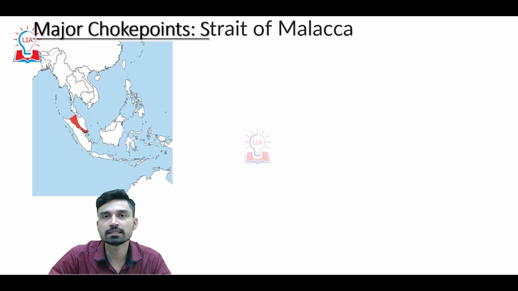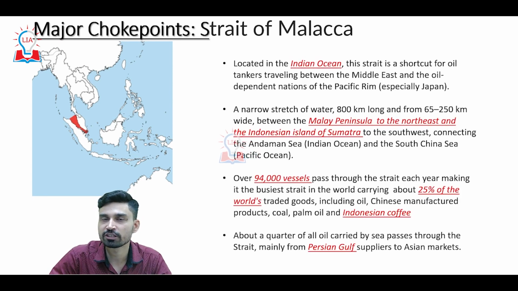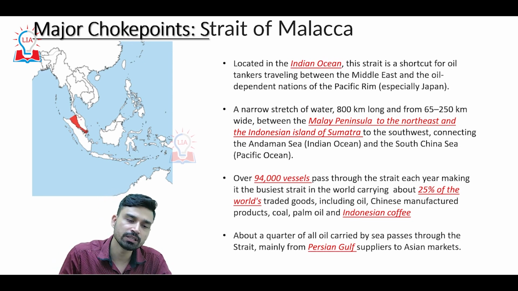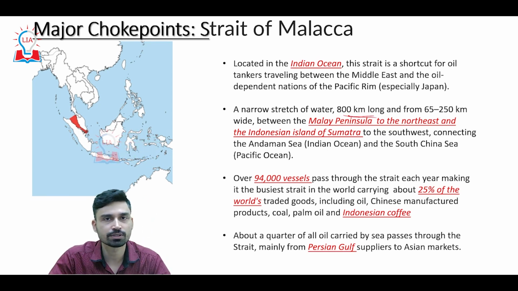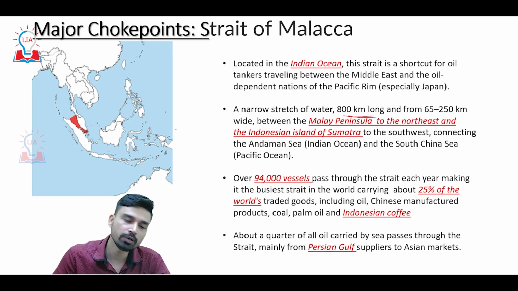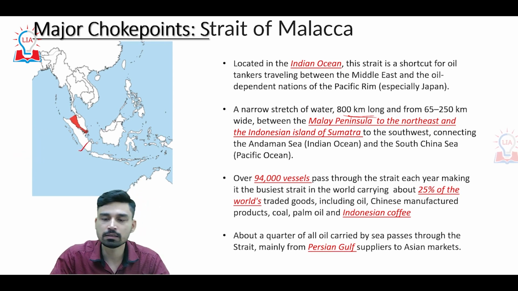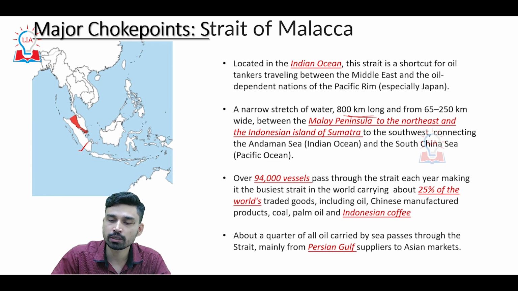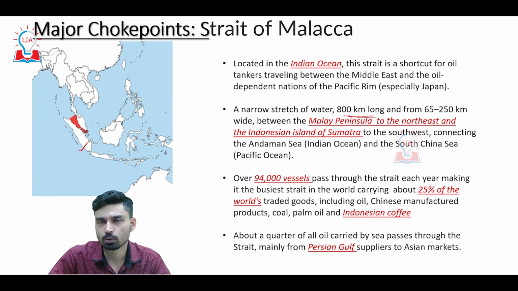Next, in Asia, very close to us, is the Strait of Malacca. The Strait of Malacca is situated in the Indian Ocean, and the red region in the map here represents the Strait of Malacca. It is a narrow stretch of water almost 800 kilometers long and about 50 to 250 kilometers wide, situated between the Malay Peninsula to the northeast and the Indonesian island of Sumatra in the southwest. It connects the Andaman Sea of the Indian Ocean and the South China Sea of the Pacific Ocean.